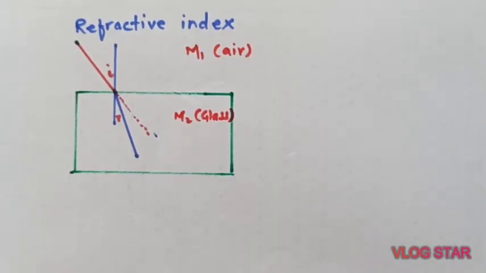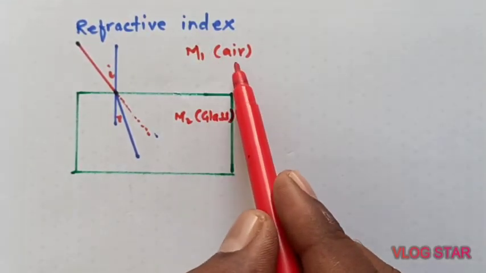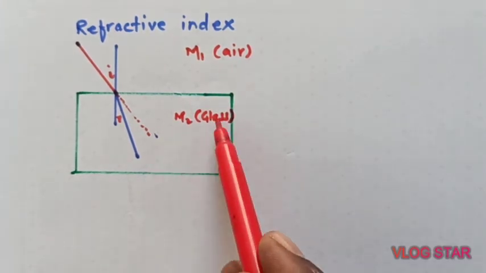Now what happened here? The medium 1 we have considered as air and medium 2 as glass.